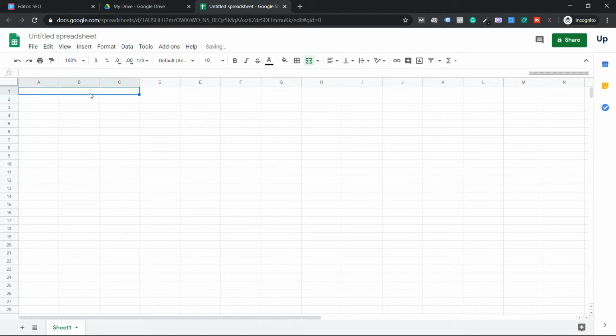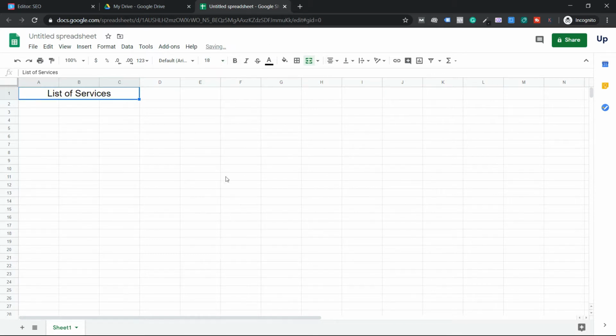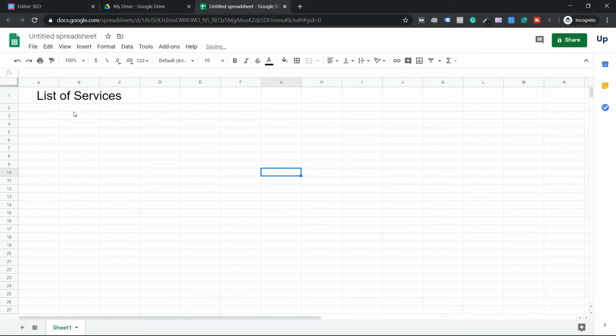Click on this merge cells. I'm going to make it a list of services that you want to offer, and I'm going to make it center aligned. I'm going to make the font size something like 18, so it looks much better. I'll make it 24. This looks much better. So here is where you make a list of your services.